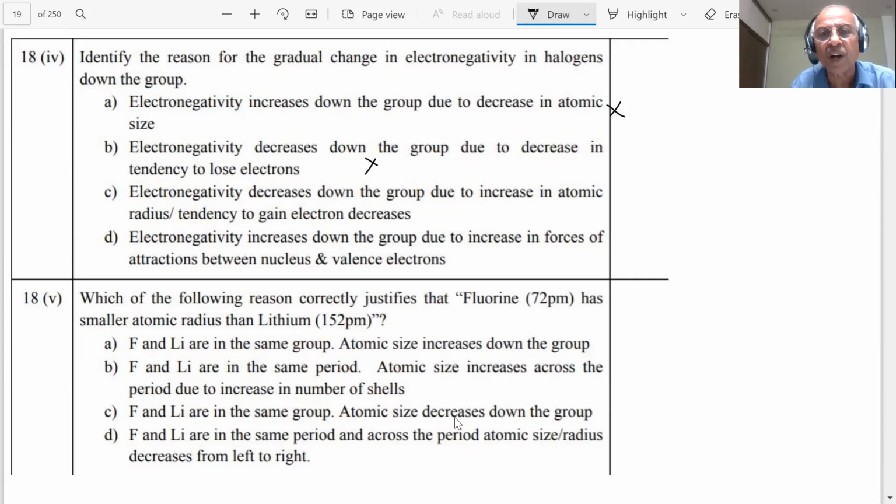Electronegativity increases down the group due to increase in forces of attraction between the nucleus and the valence electrons. The valence electron. Okay.